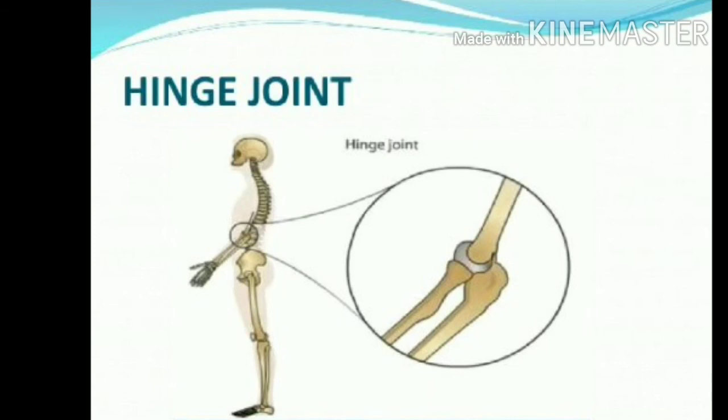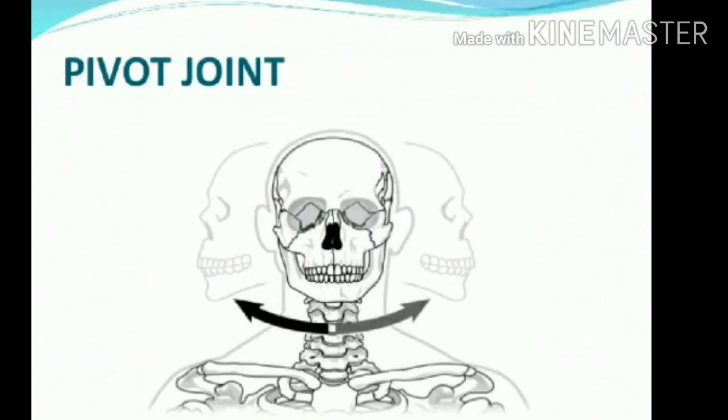Now the pivotal joint, or pivot joint. The joint where your neck joins the head is a pivot joint, which allows us to bend our head forward, backward, and turn the head to our right or left.